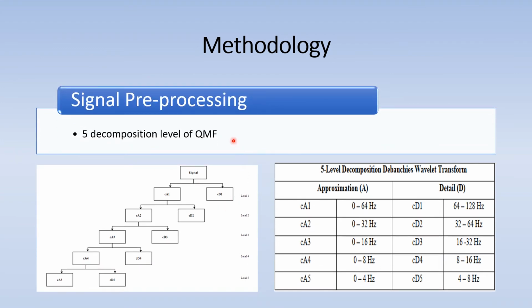Here is the 5-level decomposition of QMF. The table shows that CA5, CD5, CD4, CD3, and CD2 match the frequency of the brain waves which I had mentioned in the literature review.